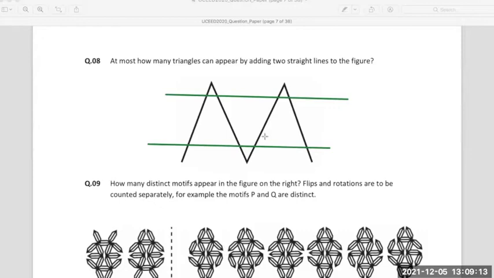Is it possible to change this? I mean, do we get any different kind of combination? Can we work out a different combination to get more triangles, or is 6 the maximum that we get? Ma'am, if we make the line at the bottom, instead of that, if we make a line crossing the triangle on the right, then we can get more, I guess. The line crossing the triangle on the right. Yes, how? Ma'am, can I annotate it?